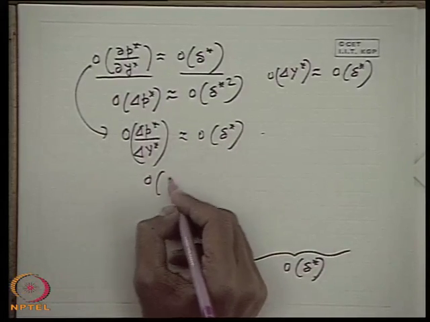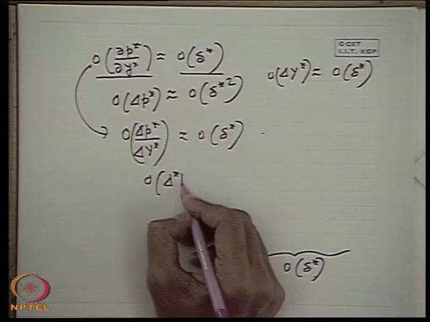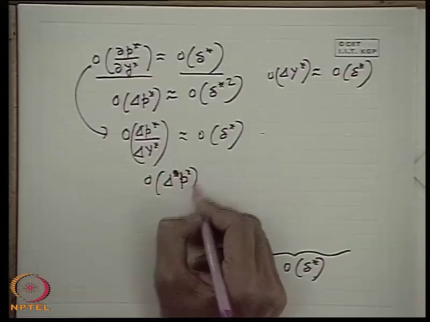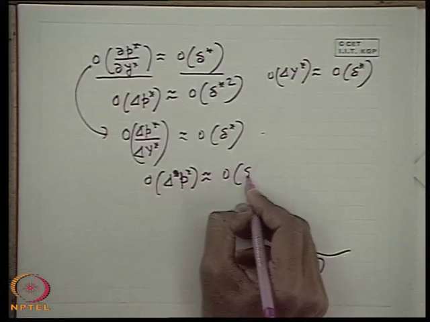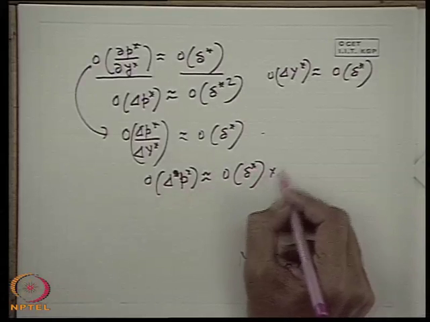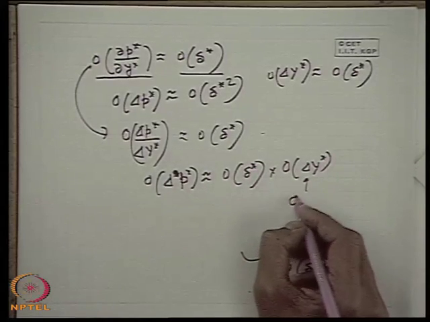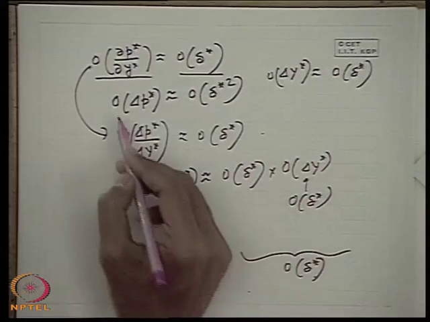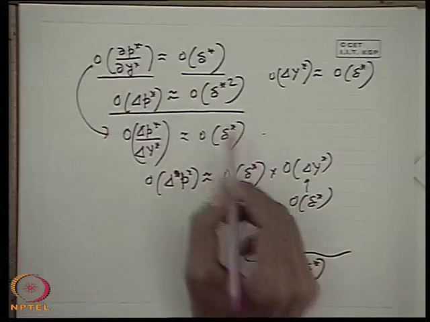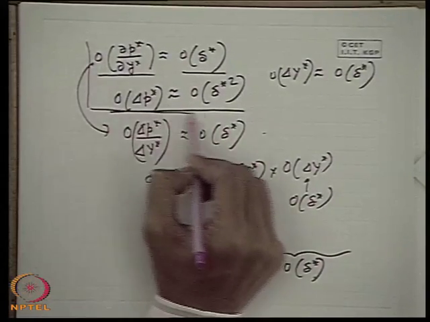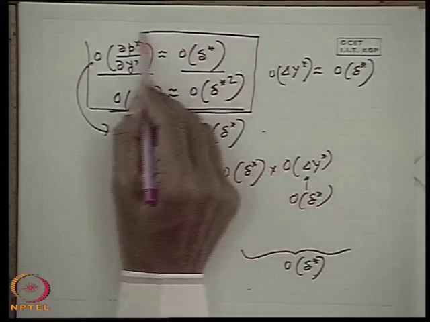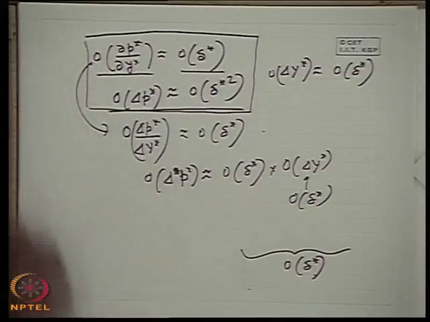So the order of delta p star is equal to the order of delta star into the order of del y star, which is also equal to the order of delta star. So the order of delta p star is equal to the order of delta star square. This is the most useful conclusion of boundary layer theory.